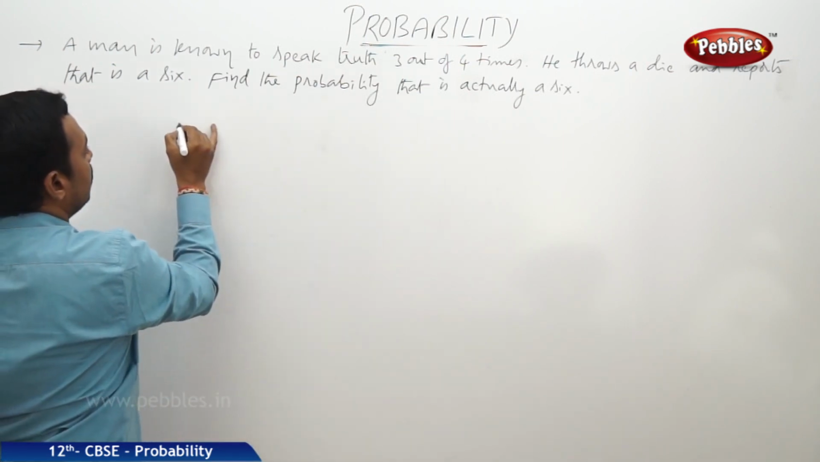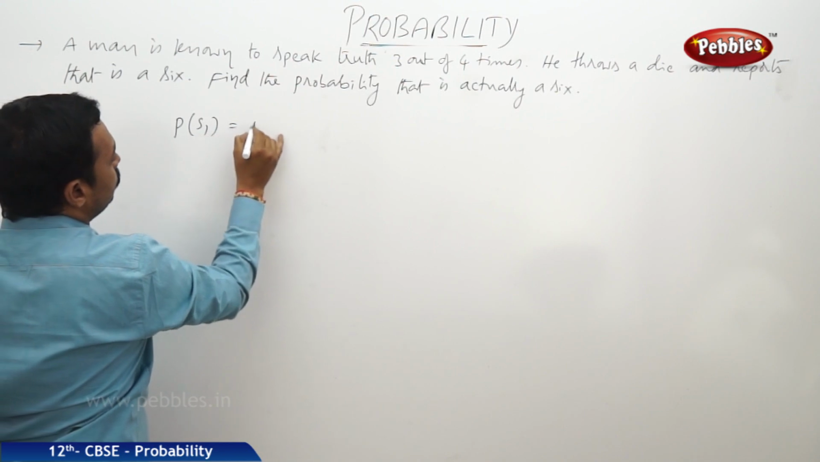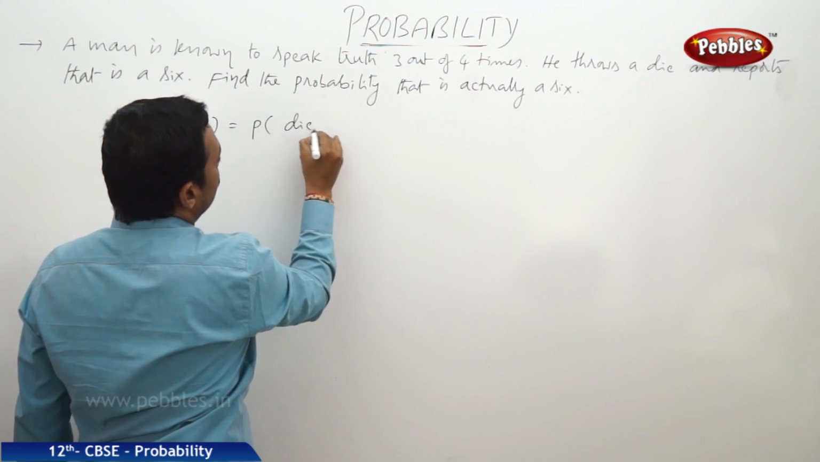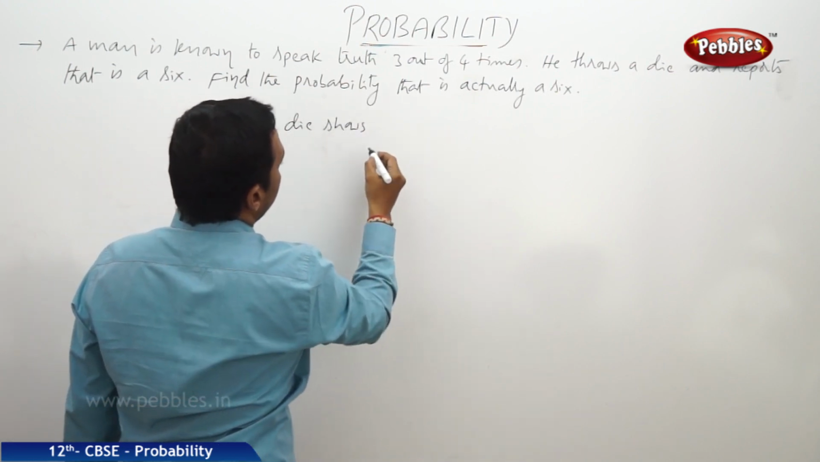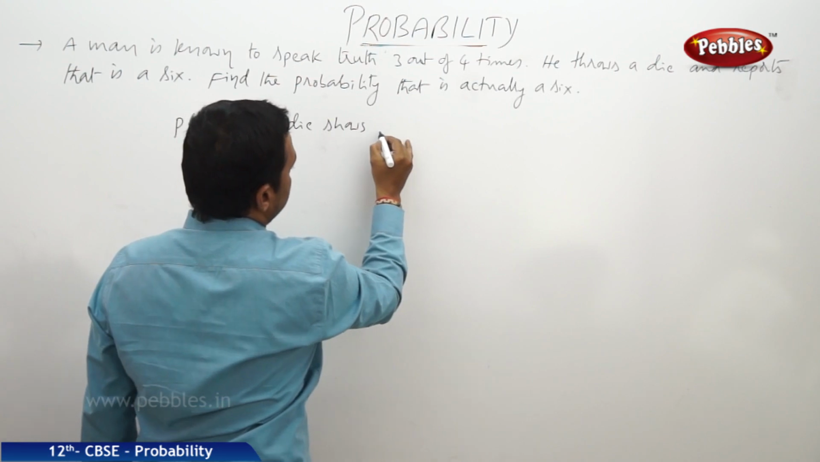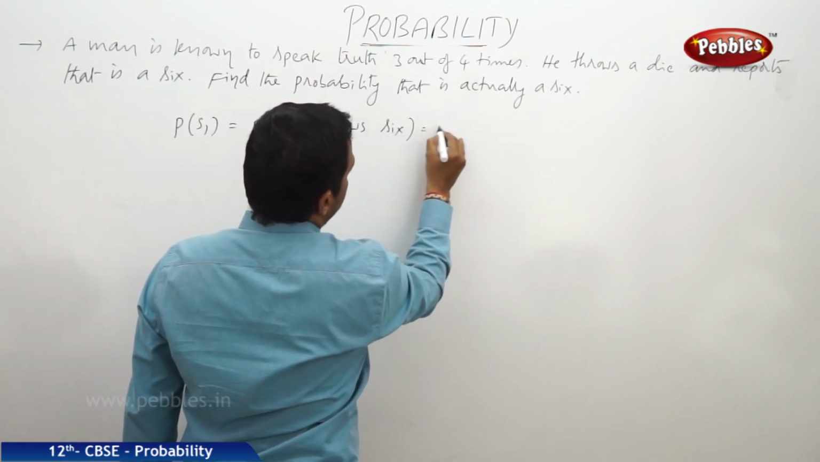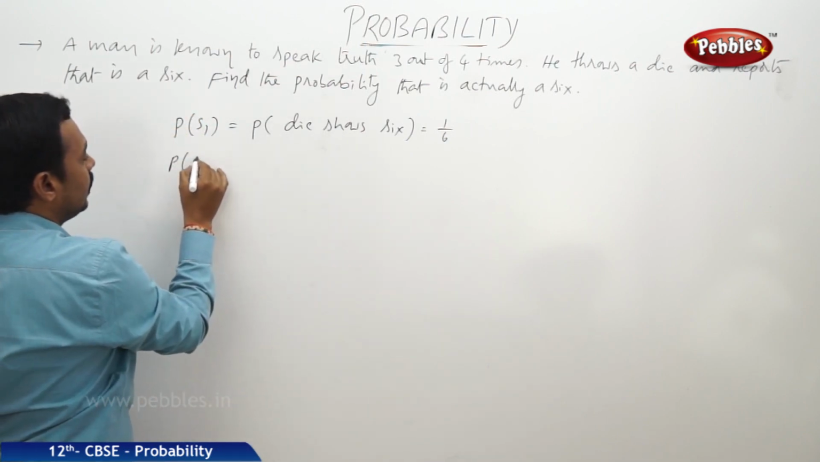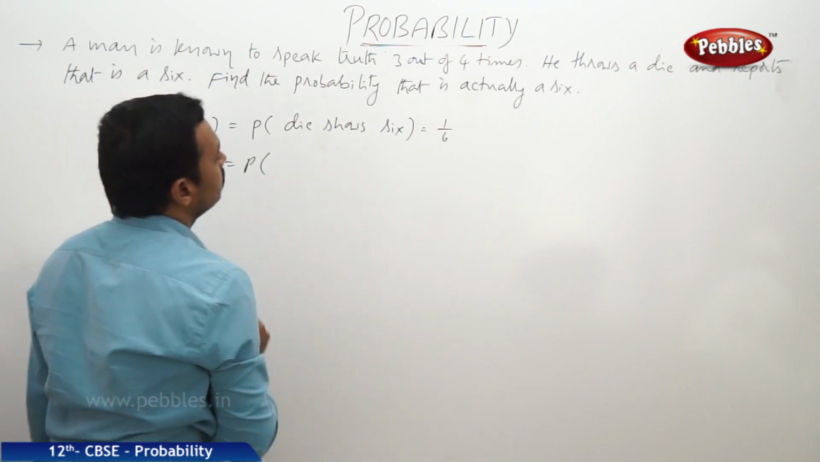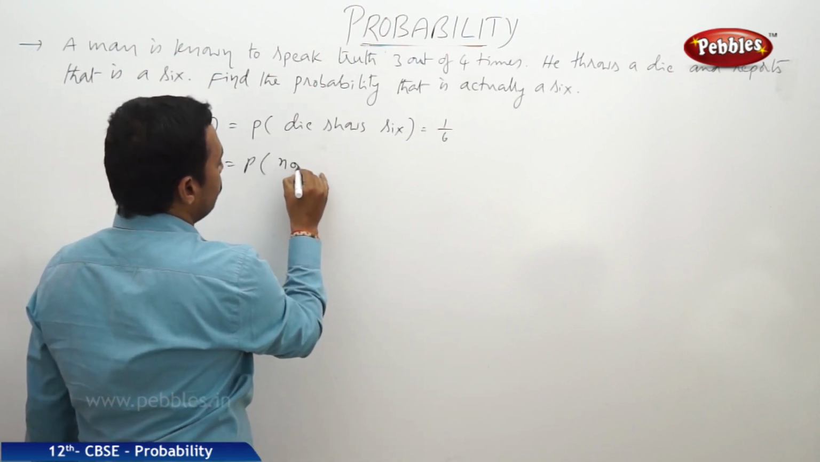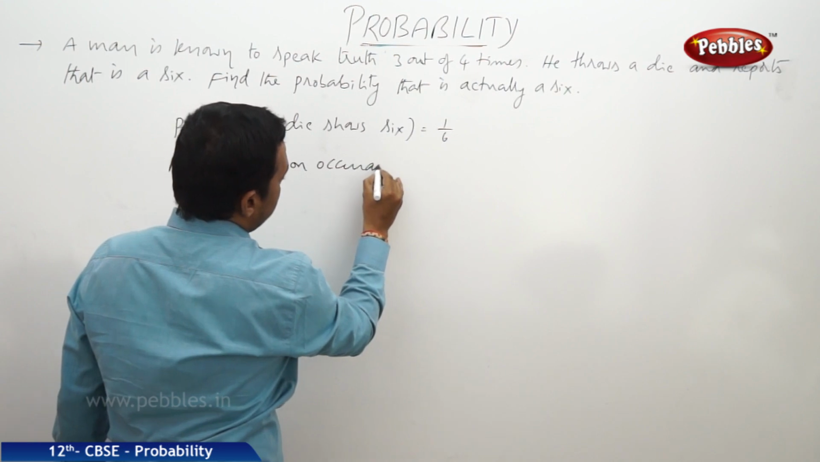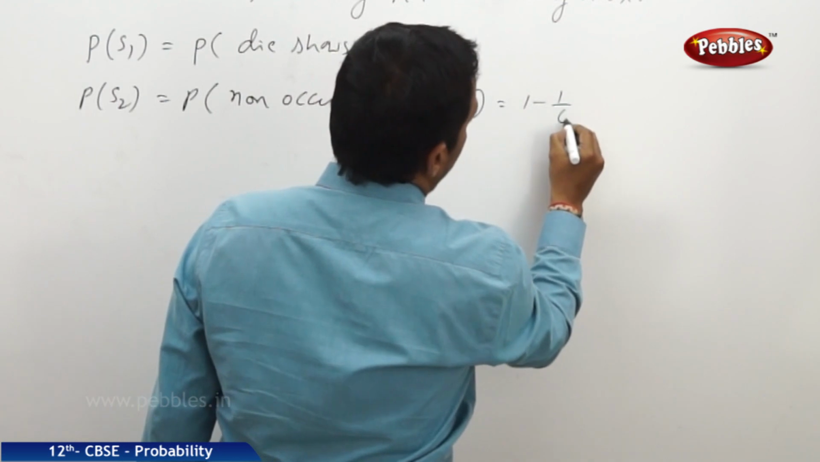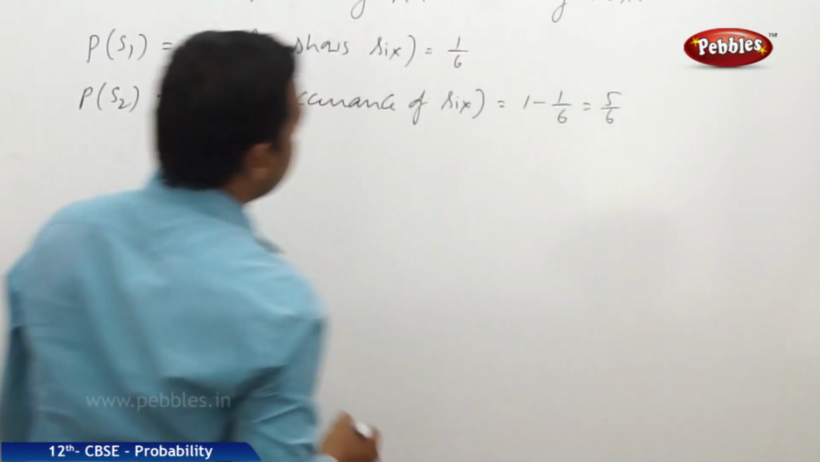Now let us take the probability of S1, that is the probability that the die shows exactly 6, that is the occurrence of 6, which is equal to 1 by 6, and P of S2 is equal to the probability of non-occurrence of 6, that is equal to 1 minus 1 by 6, which is equal to 5 by 6.